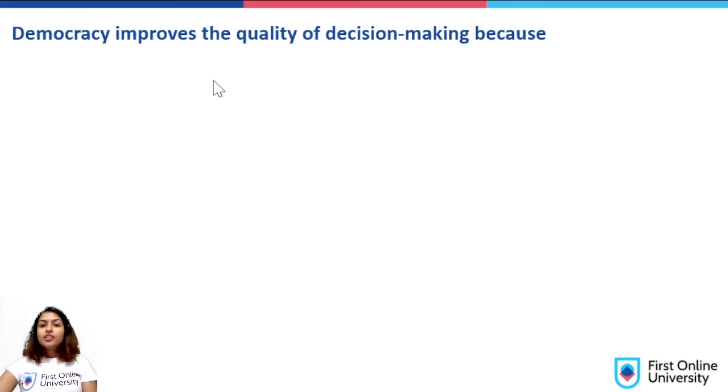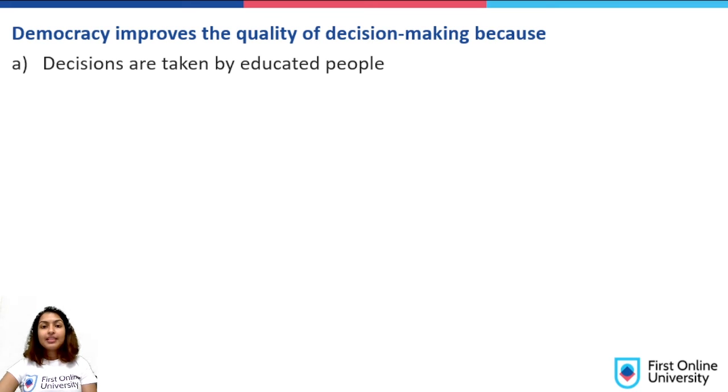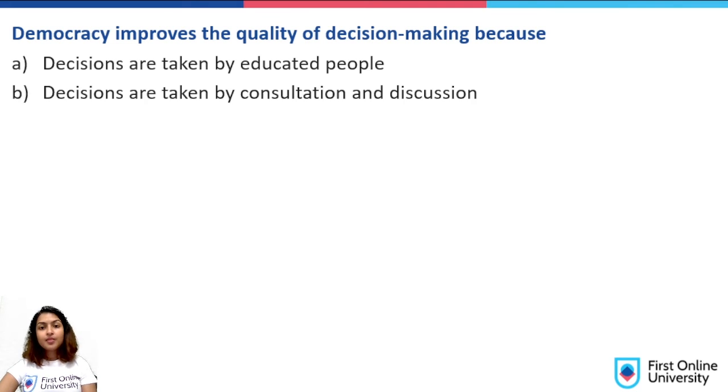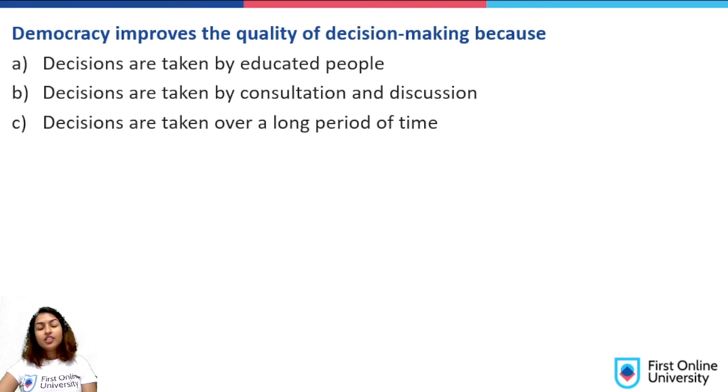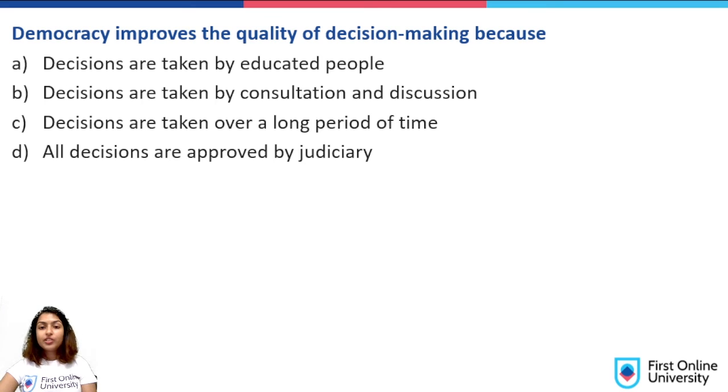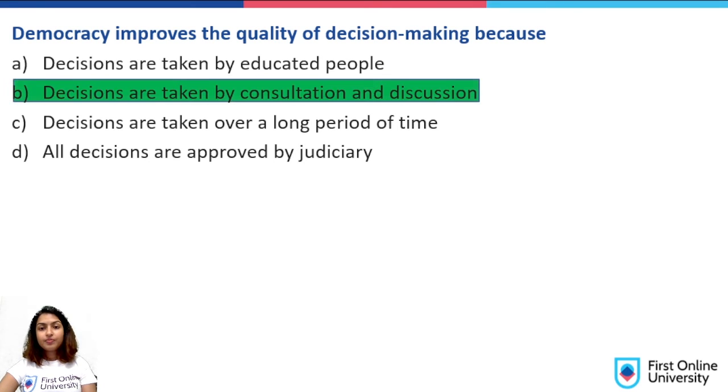Next question. Democracy improves the quality of decision making because: A. Decisions are taken by educated people. B. Decisions are taken by consultation and discussion. C. Decisions are taken over a long period of time. D. All decisions are approved by judiciary. So the answer is decisions are taken by consultation and discussion. And that's what improves the quality of decision making in a democracy.